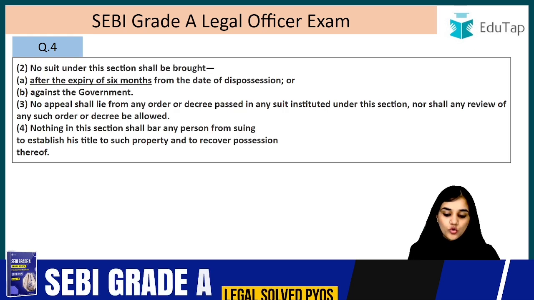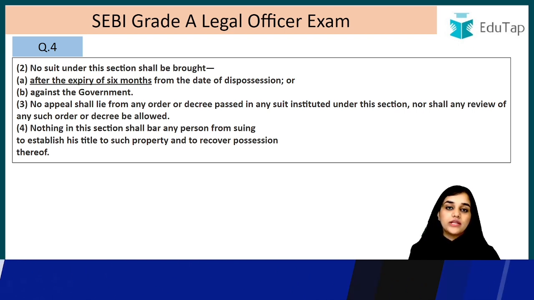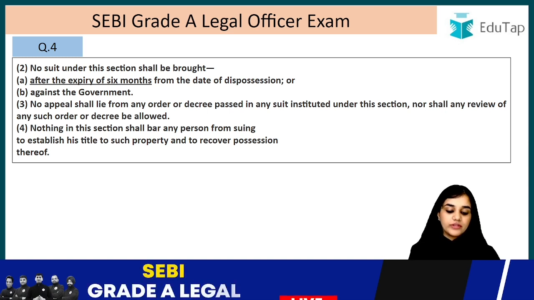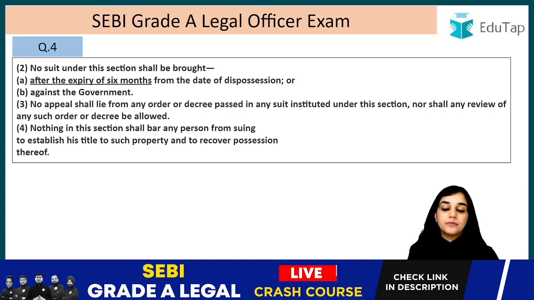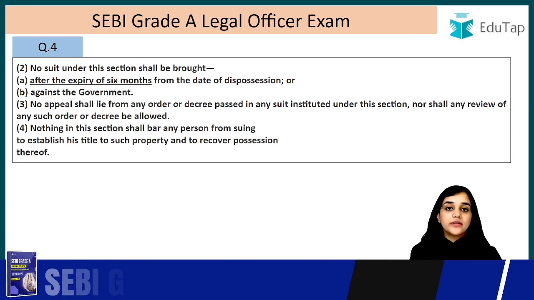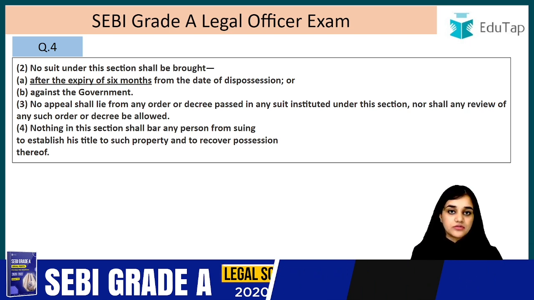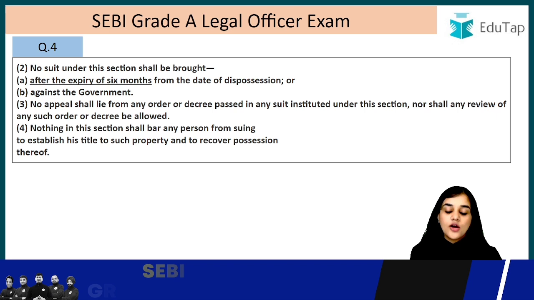Moving on. No suit under this section shall be brought after the expiry of 6 months from the date of the dispossession. You can only bring the suit within 6 months, and that is because it is a quick remedy. If you do not bring this suit within 6 months, it implies that it is not urgent for you. That is why this is only available in urgent matters.